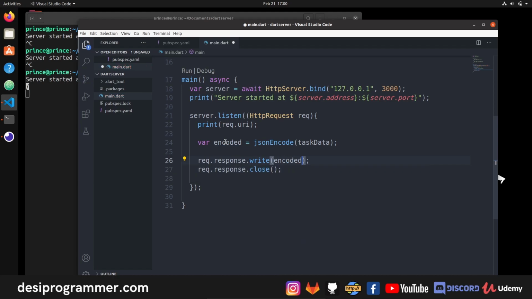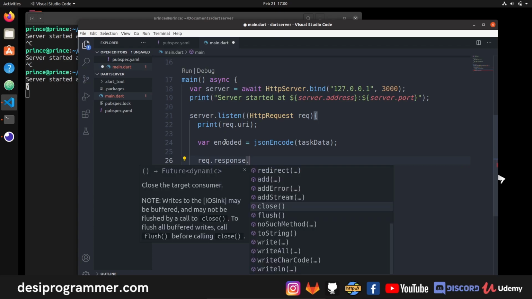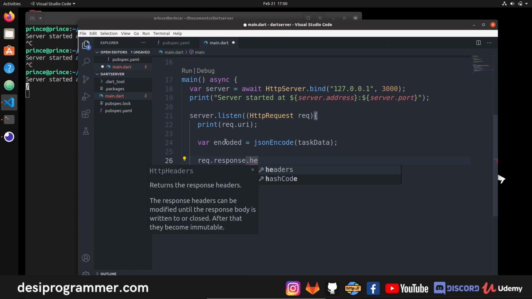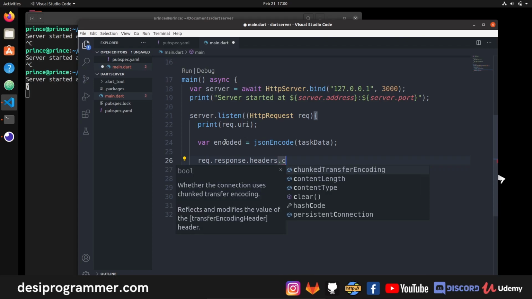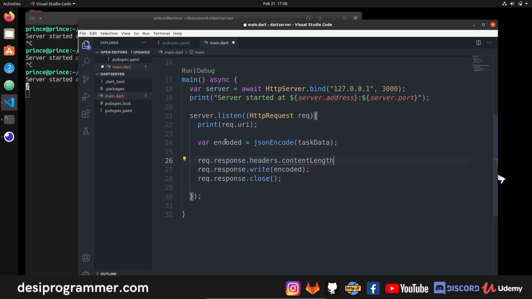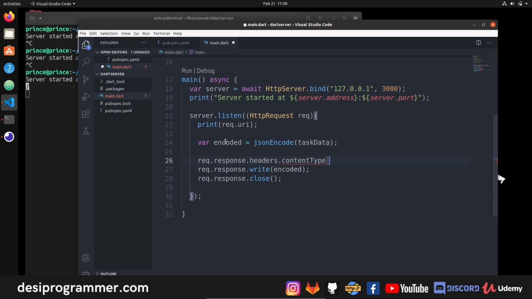So I'm saying encoded, but you may also want to change the header, sorry, the content type. So for that, I have to do request dot response dot, and here I have to change the content type. So headers dot, I think we will get content type is equal to, and this type will now be a new content type.